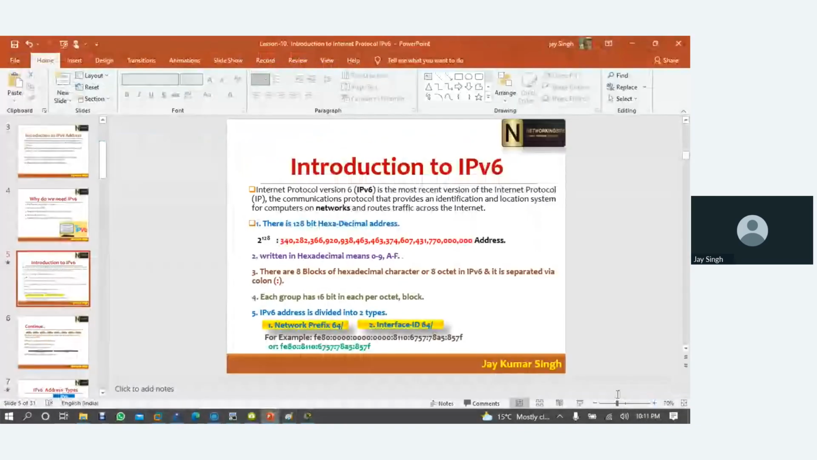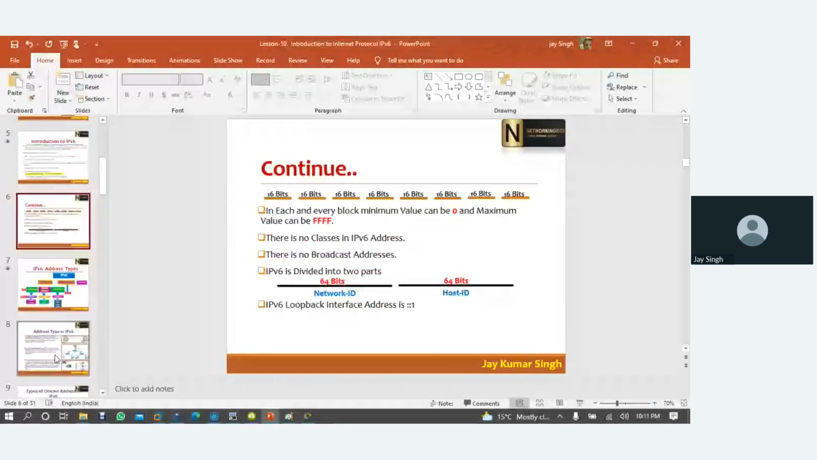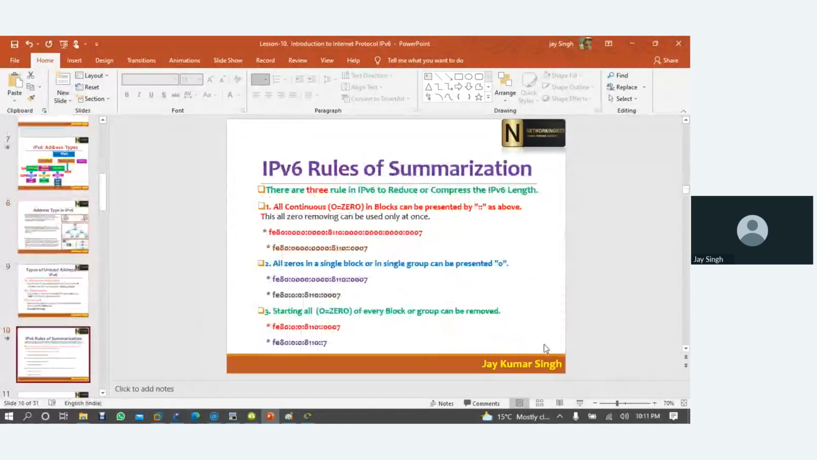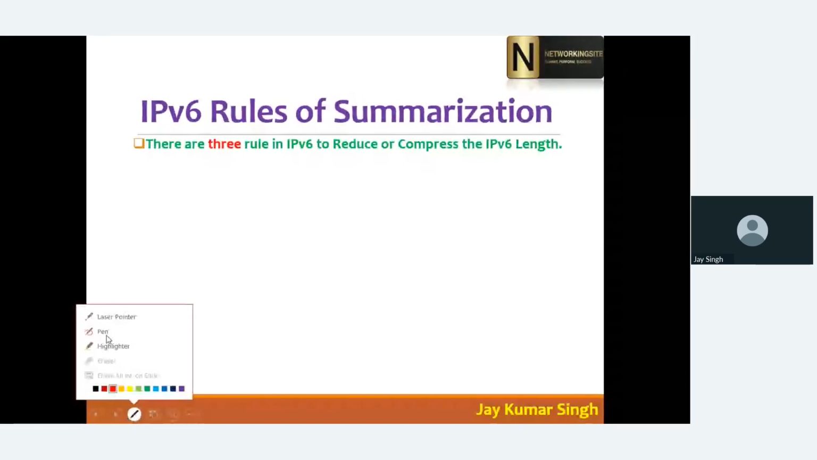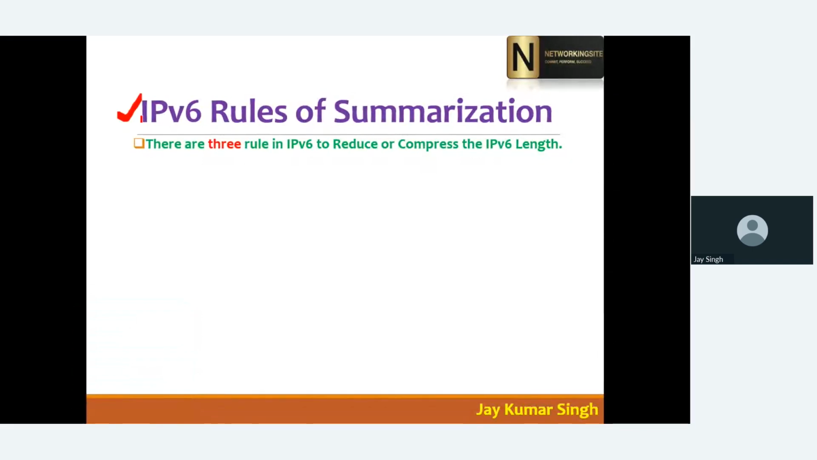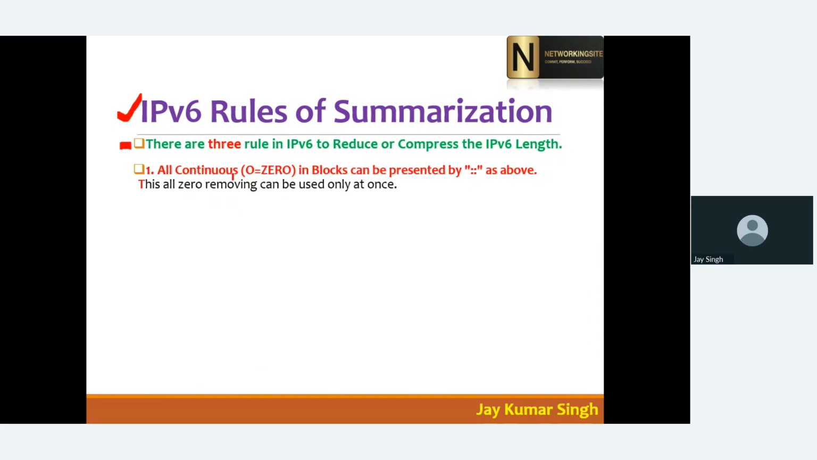So what they said, okay, let's do some kind of IP summarization, or you can say reducing the length of IPv6. Here we have some rules to reduce the IPv6 length. So here we have IPv6 rules of summarization. There are three rules in IPv6 to reduce or compress the IPv6 length, and here you can see how we are going to reduce.